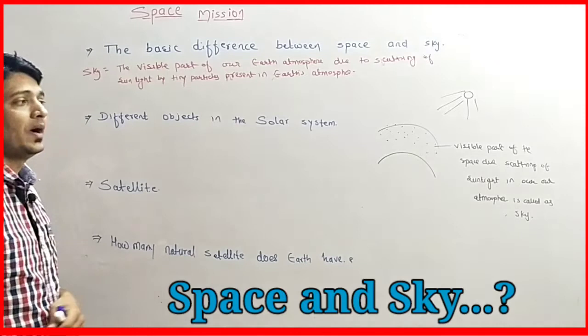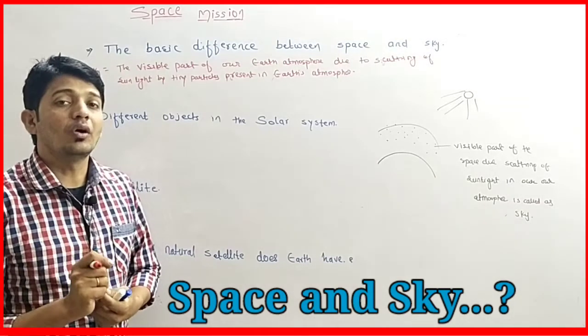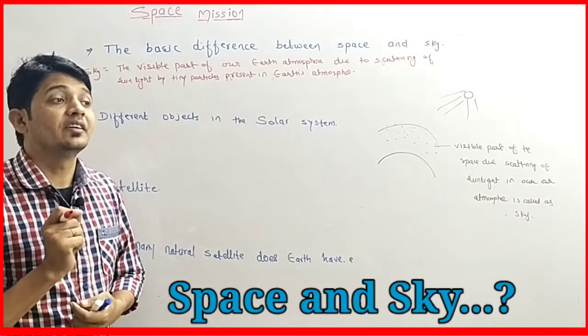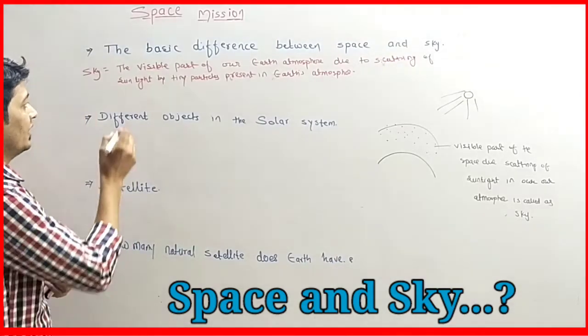And we know tiny particles scatter the blue color of light. That's why the sky appears blue in color.